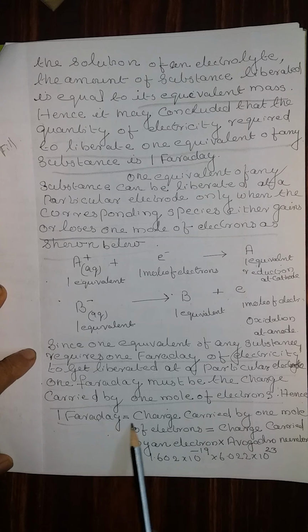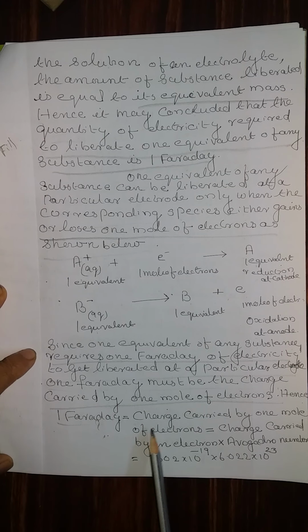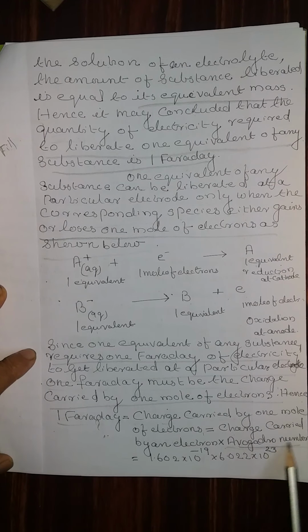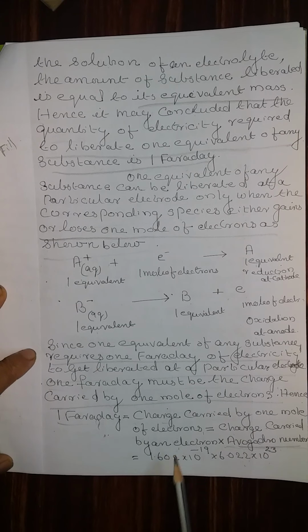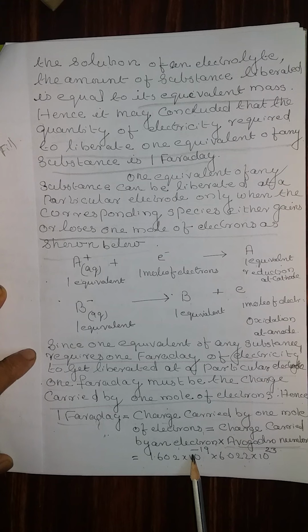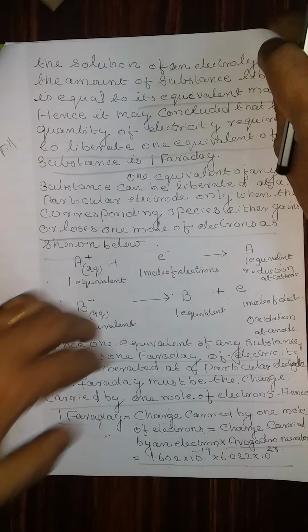That is, what is 1 Faraday? 1 Faraday is equal to the charge carried by 1 mole of electron, which is equal to the charge carried by 1 electron into the Avogadro number. You already know the Avogadro number is 6.02 into 10 to the power of 23. Therefore, you know the charge. If the charge of the electron is 1.602 into 10 to the power of minus 19, you calculate the value, whether you are getting